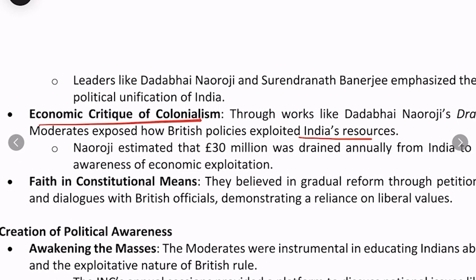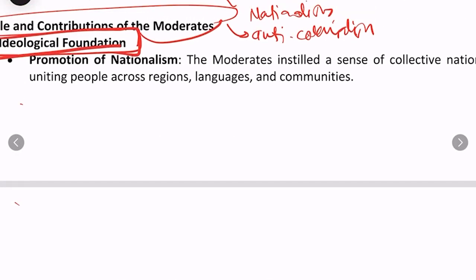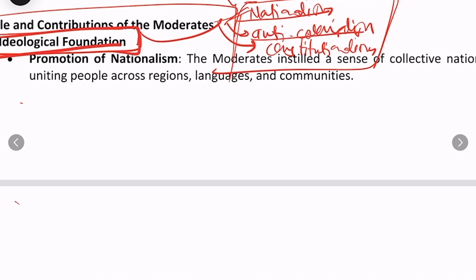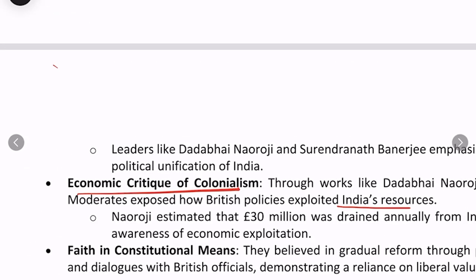And third important aspect is faith in the constitutional means, so constitutionalism. So moderates worked upon these three ideological foundations, nationalism, anti-colonialism and constitutionalism, which helped to make the movement even broad based in the coming times. Nationalism was very important, anti-colonialism was also very important.